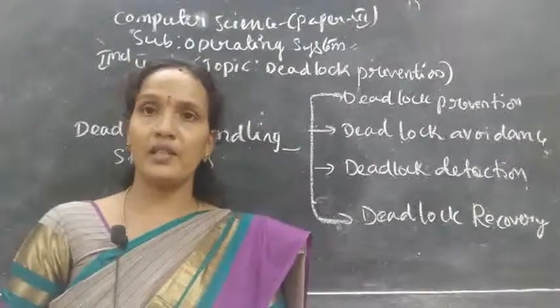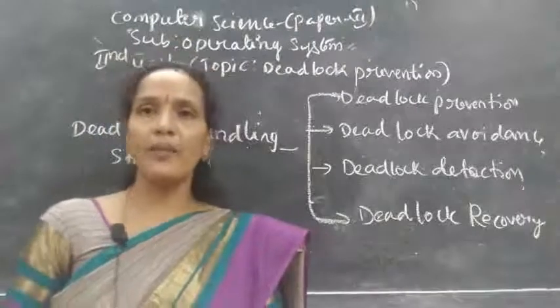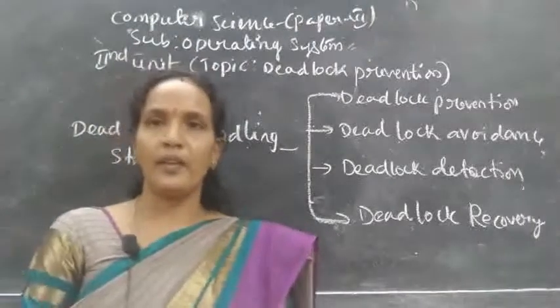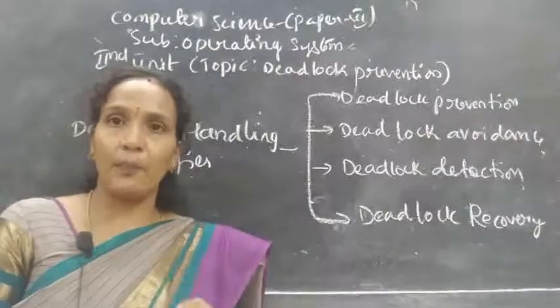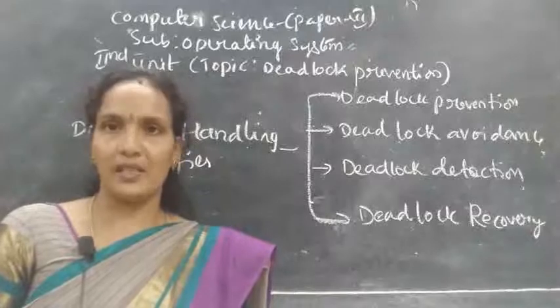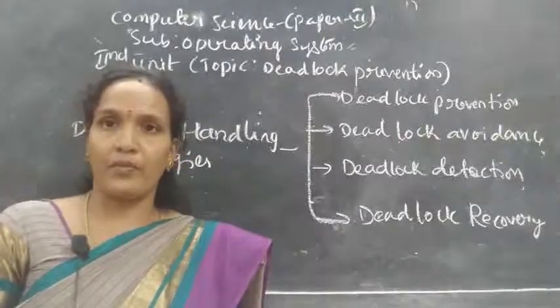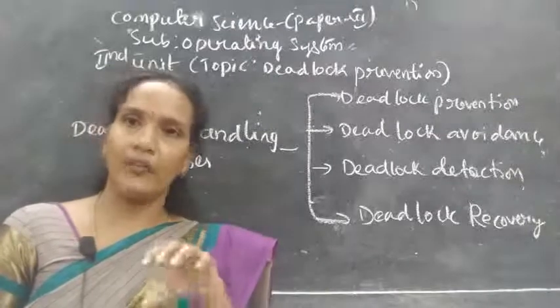Here, one more definition is there. When you get a deadlock situation in a multi-programming environment, multiple processes are fighting, or requesting, for resources which are fixed.